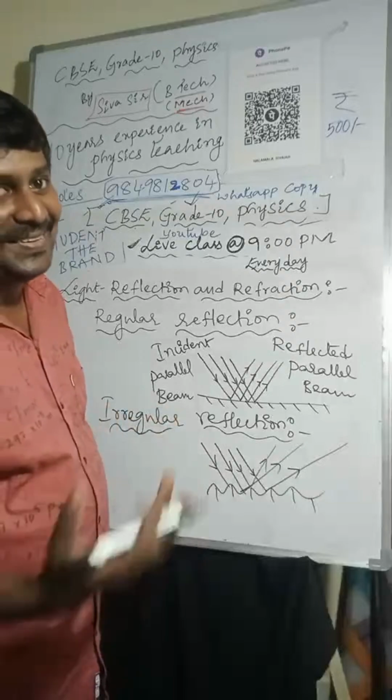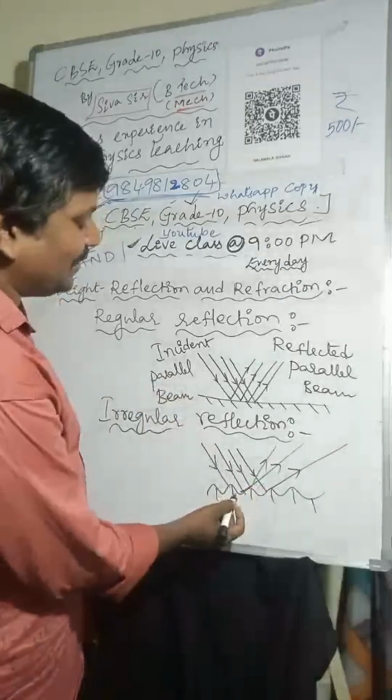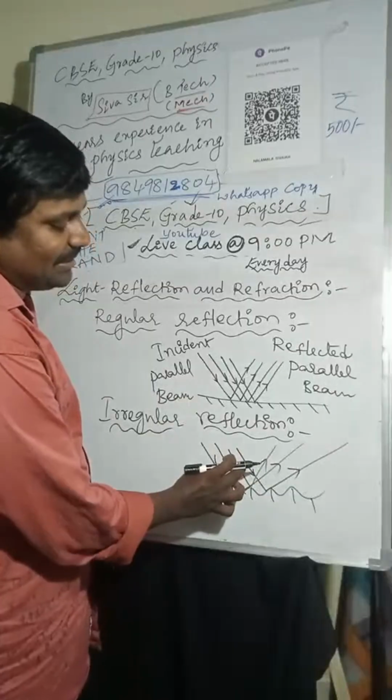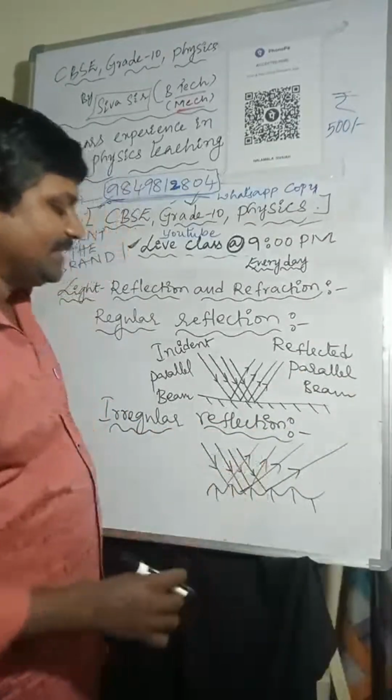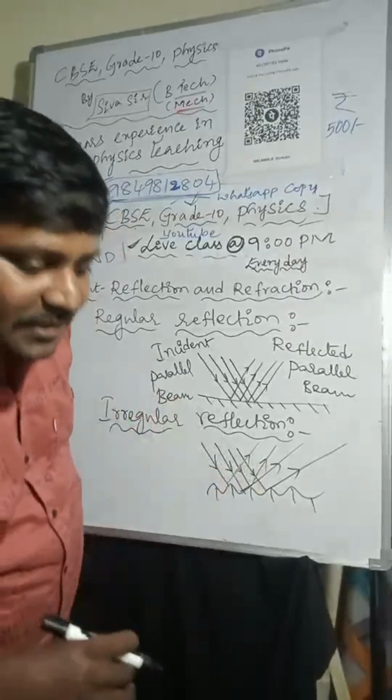Here I'm taking these as the incident rays, and these are the reflected light rays. See, the reflected light rays are not parallel to each other.